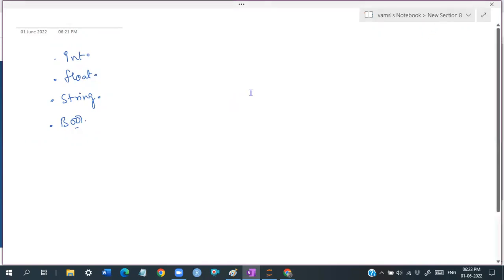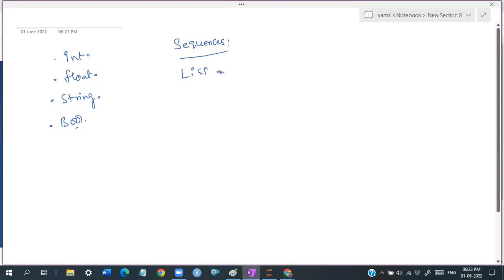Right, guys. The next topic we discussed is sequences. We started with sequences in the last class. A sequence is a collection of values. We started with the first object, which is a list. So what is a list?